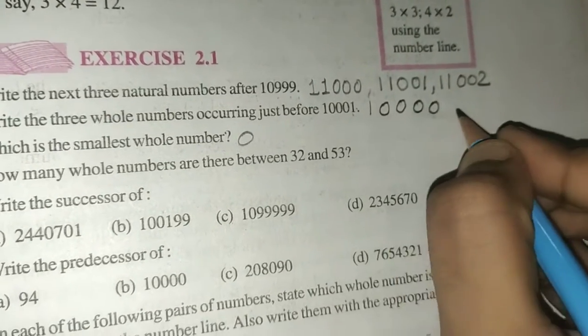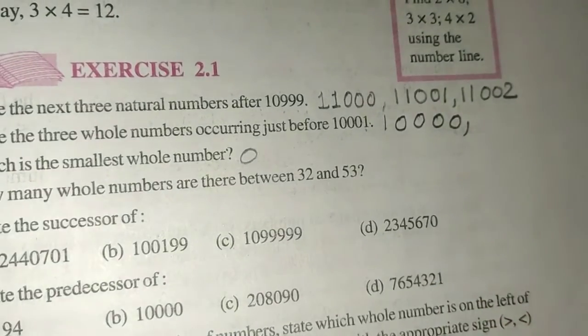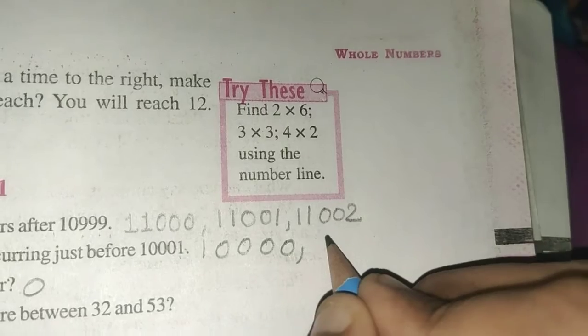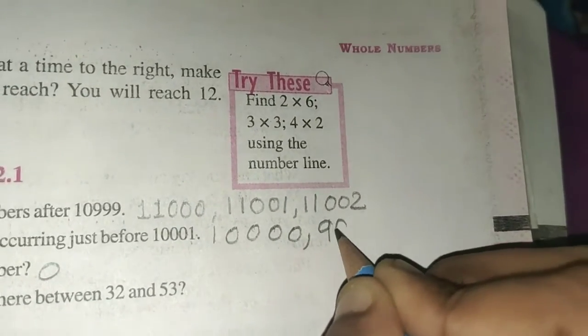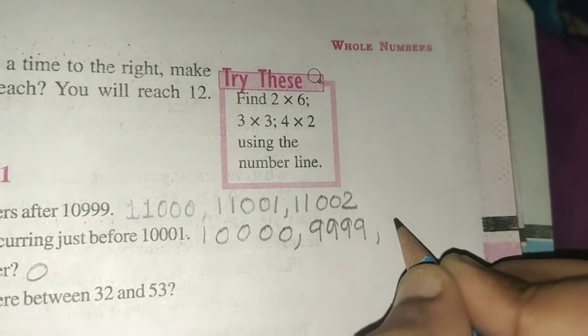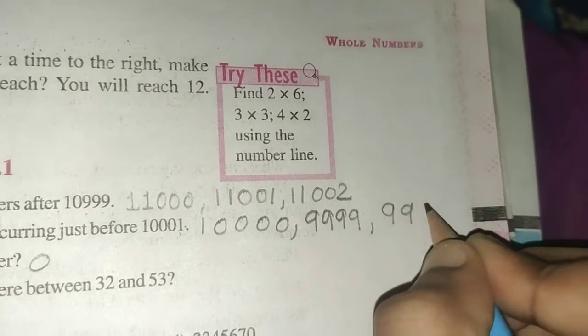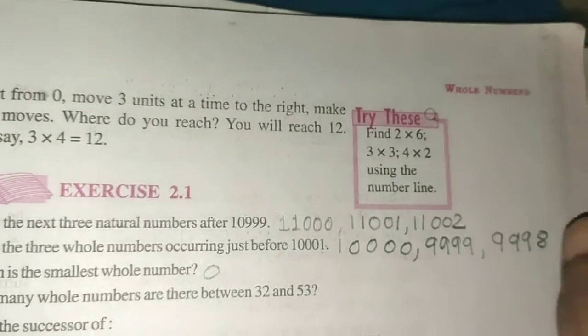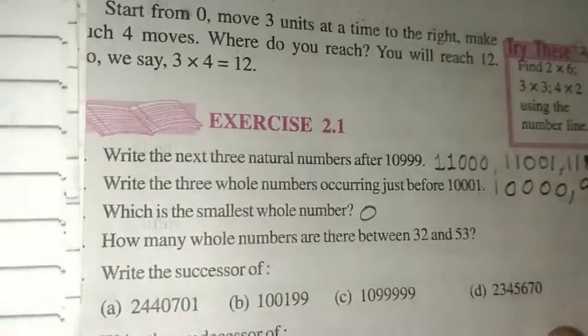Then which is before 10,000? It is 9,999 and 9,998. This way you have to write the before number and the after number.